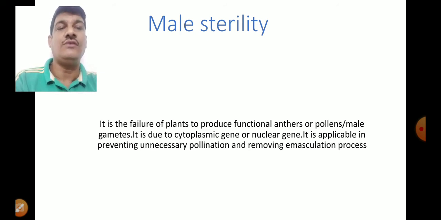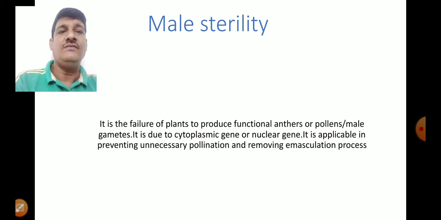Why? Because that plant is having sterile flowers, so it is unable to produce the fruits after the pollination or after fertilization. Male sterility is of three types.